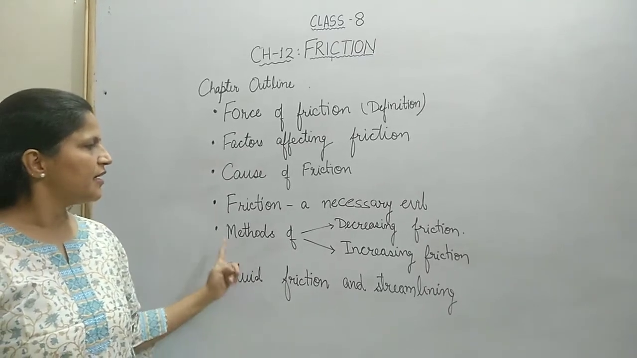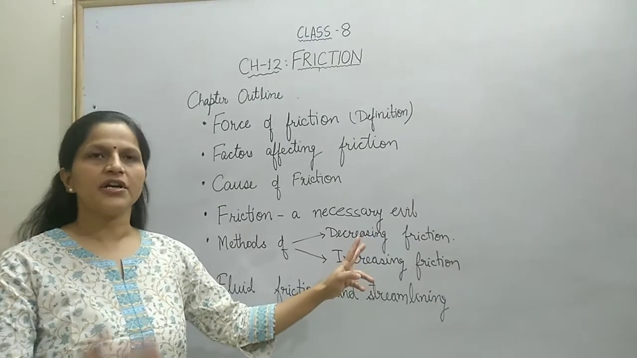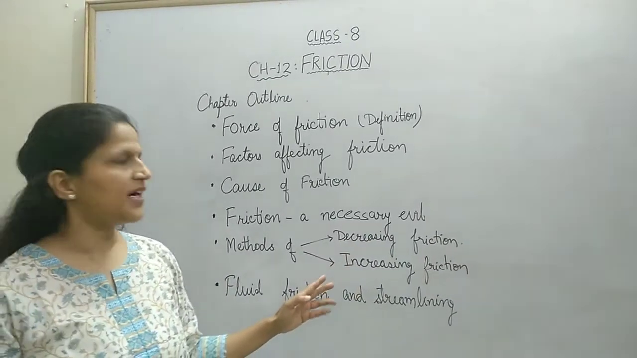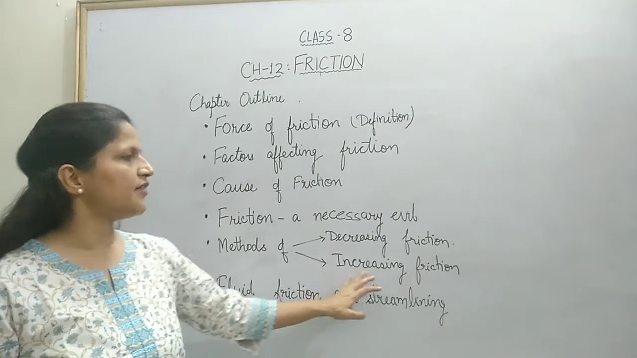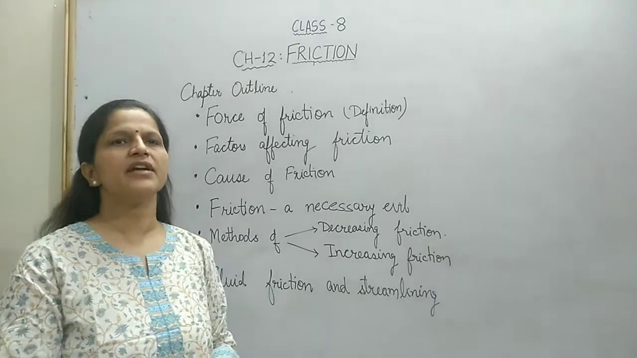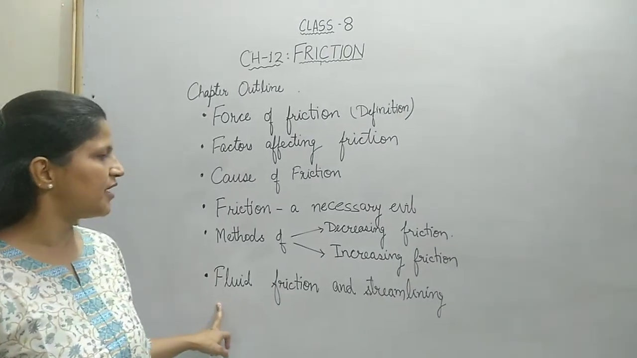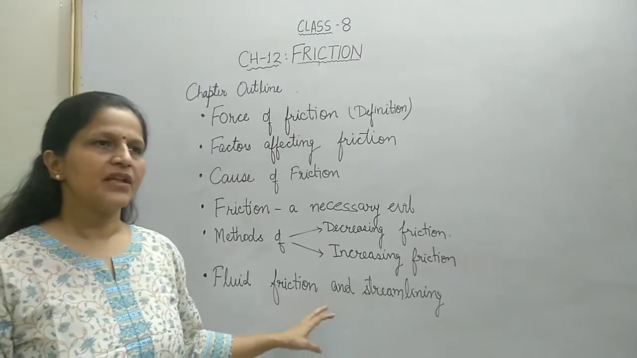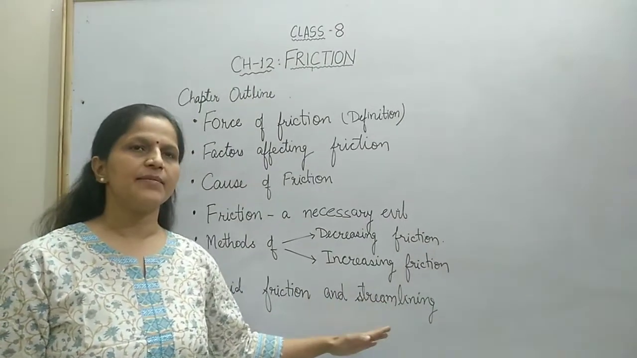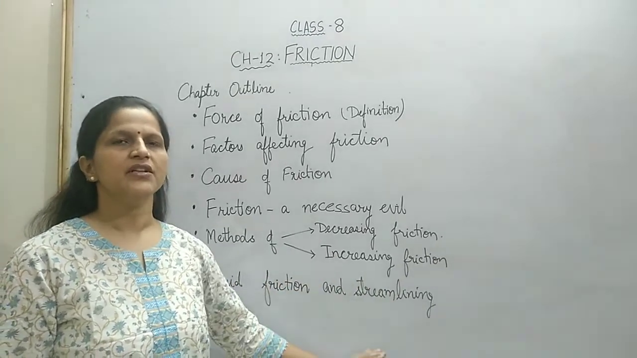Next, we will learn methods of decreasing friction. Wherever friction is not good for us, there we will learn how friction can be reduced by different methods. And then we will learn the various methods of increasing friction. Wherever friction is required, how can we increase friction in those cases. Next, we will learn fluid friction, friction which is offered by fluids, and streamlining. Streamlining is a shape which is provided to the objects which pass through fluids.